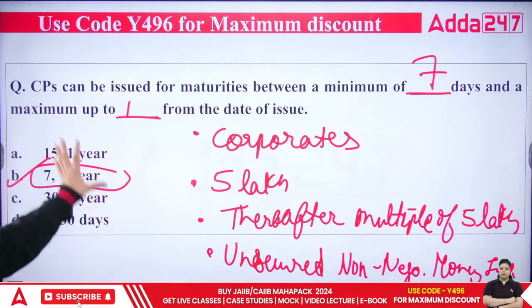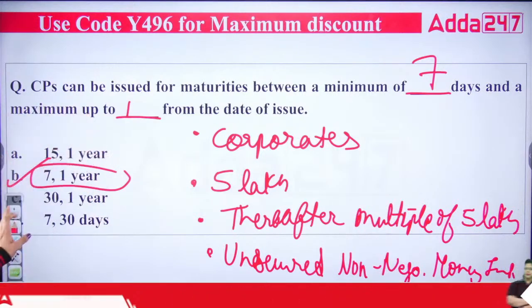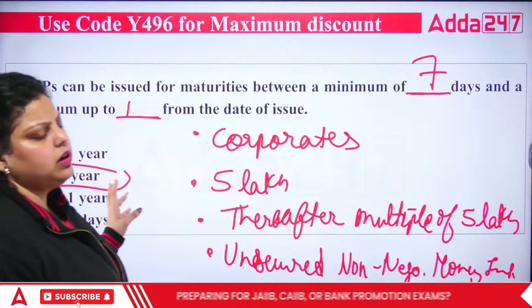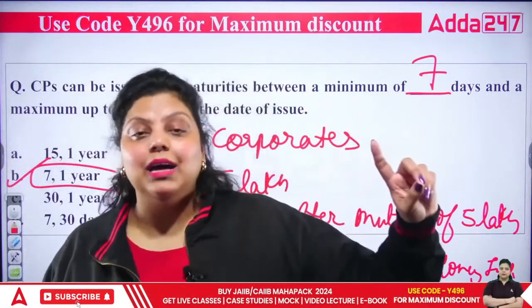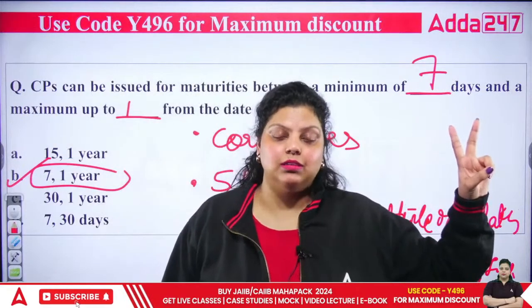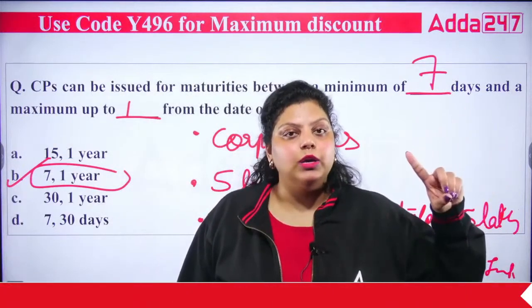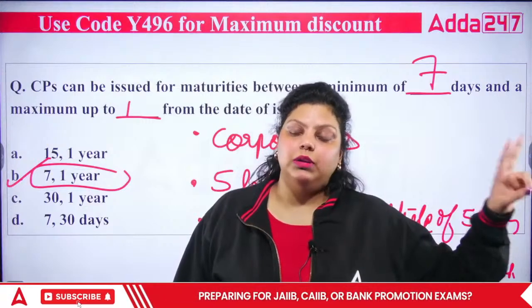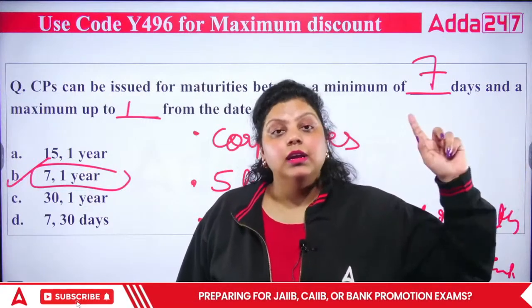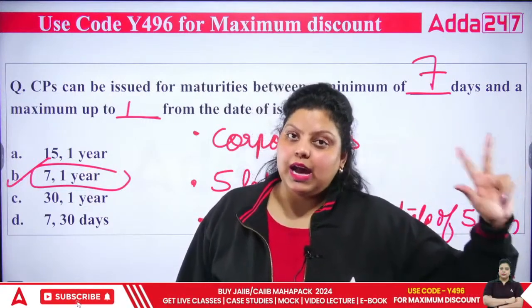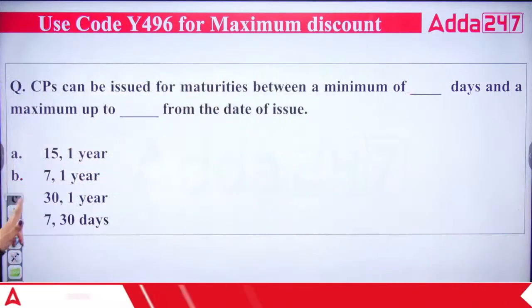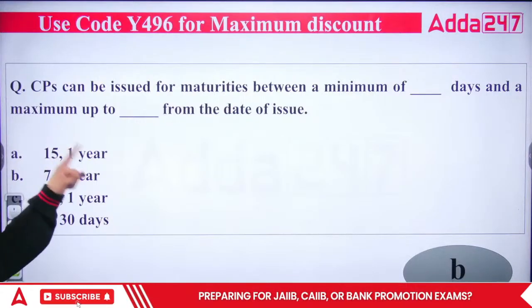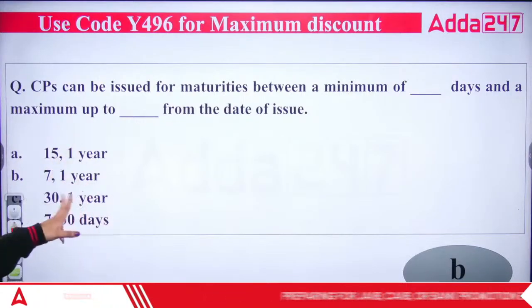So do remember all these points about commercial paper. In commercial paper and certificate of deposit, everything is the same, except commercial papers are unsecured, while certificates of deposit are secured. Commercial papers are non-negotiable, certificates of deposit are negotiable. Otherwise, commercial papers are issued by corporates and certificates of deposit are issued by banks and financial institutions. So these three differences are there. Right answer will be B. Okay. Next,